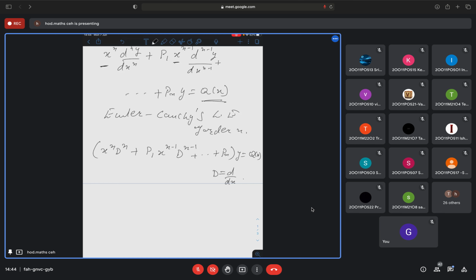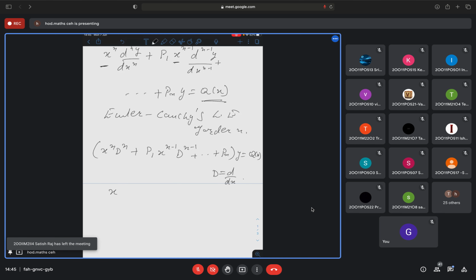So let us see how we are going to convert this variable coefficient equation to constant coefficient form. For this we need to change the independent variable. Let us change it by this substitution: x is equal to e to the power z, or you can say z is equal to log of x, for x greater than 0. This substitution we will make in the given differential equation. Wherever x appears, you will write e to the power z, on the right hand side also. On both sides we have to convert the independent variable.